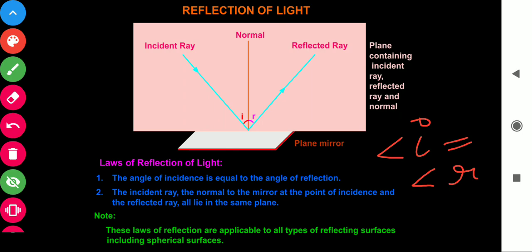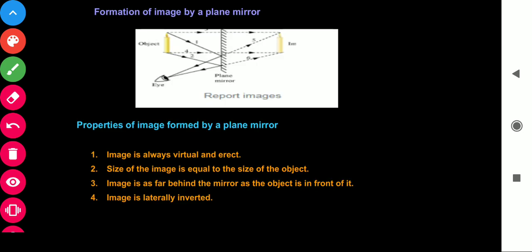Next, we will now discuss the image formed by a plane mirror. We all have a plane mirror in our house. How can we show the plane mirror? This is the plane mirror, and behind it a polish should be there. Then only we can say that it is a plane mirror.